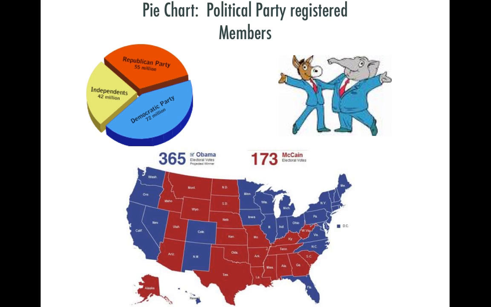How did Barack Obama get 365 electoral votes and John McCain only got 173 in 2008? And the answer is this. There's hardly anybody that lives in those states. Montana has maybe 600,000 people, and look at it. It's close to the size of Texas. It's huge. But it has maybe the population of South County and South St. Louis, maybe the city, for the whole entire state of Montana. While Missouri, the state we live in, has 6 million people vote to represent and has many more representative districts.